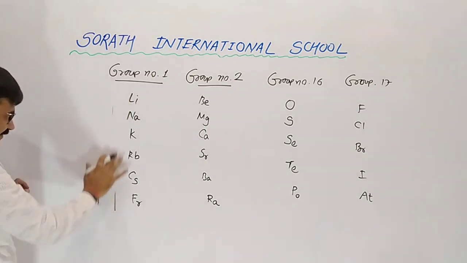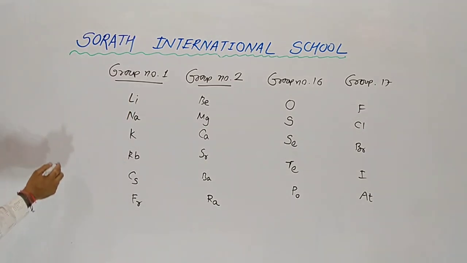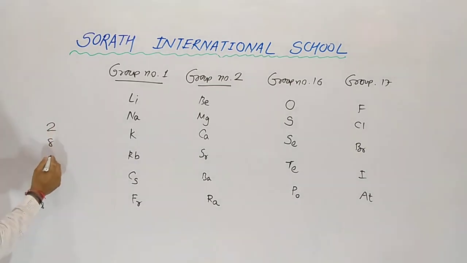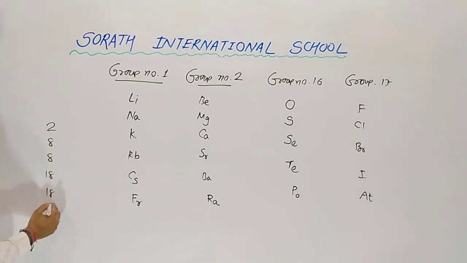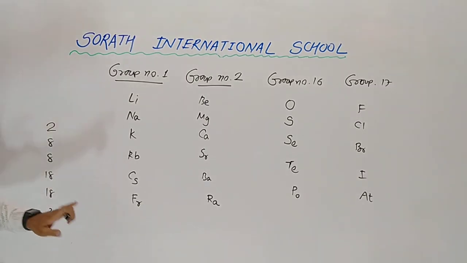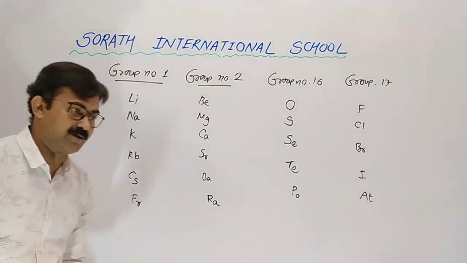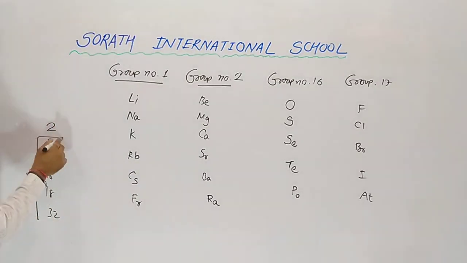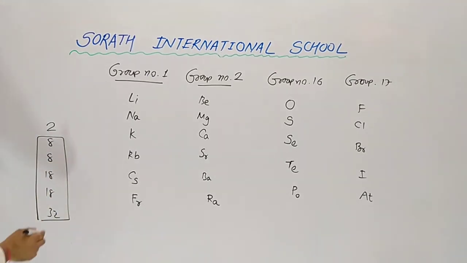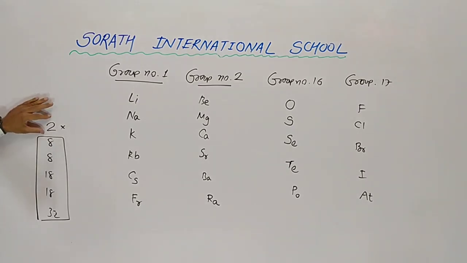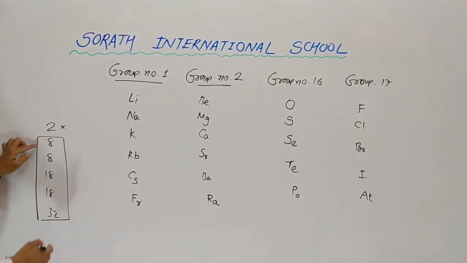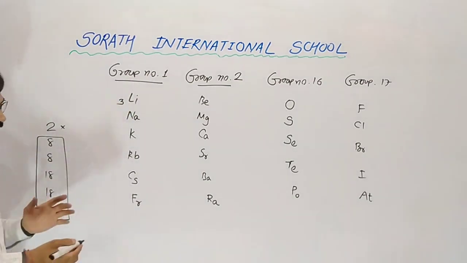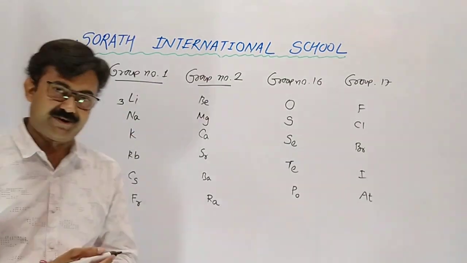I had given a trick for that in the last lecture: 2, 8, 8, 18, 18, 32. Here the number of elements is 6. So when the number of elements in a group is 6, we used the last 5 codes in the last lecture, not the first one. Leaving the first, we use the last 5. The atomic number of the first element must be remembered.